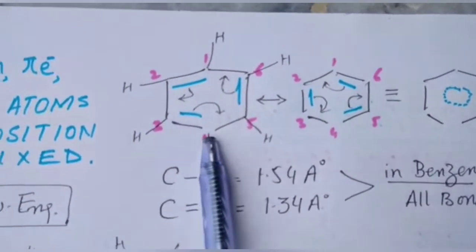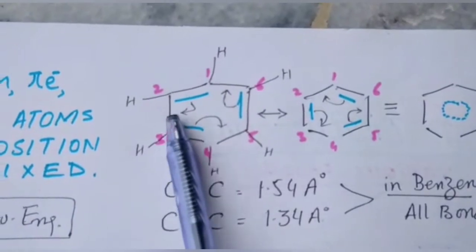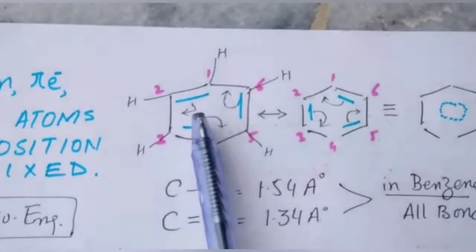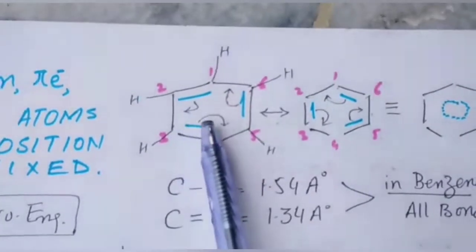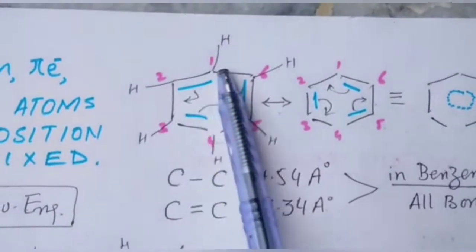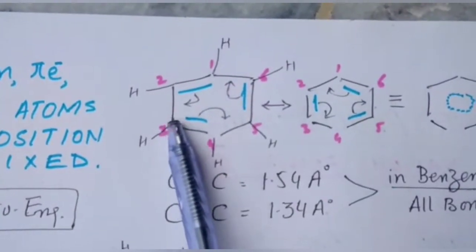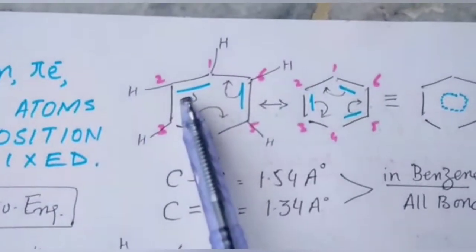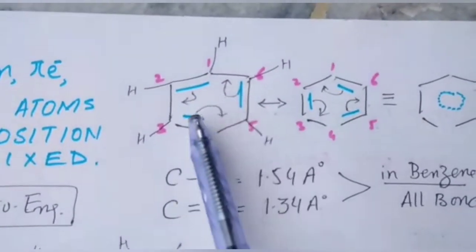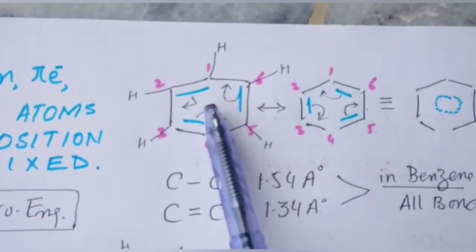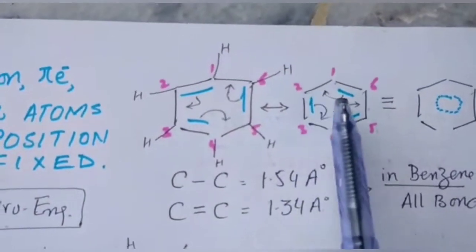In this benzene structure, there are three double bonds, and these pi electrons are continuously delocalizing within a molecule, keeping the position of all atoms fixed. So this concept, this delocalization within a molecule, is known as resonance.